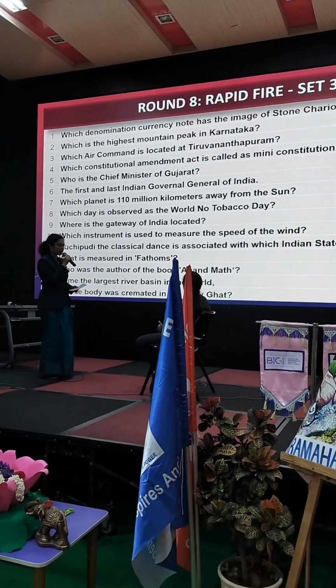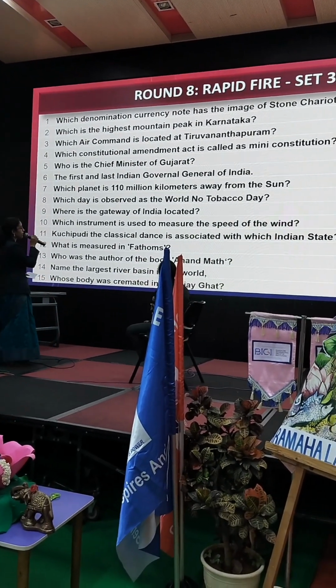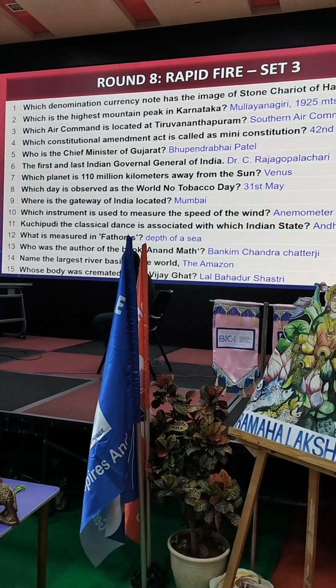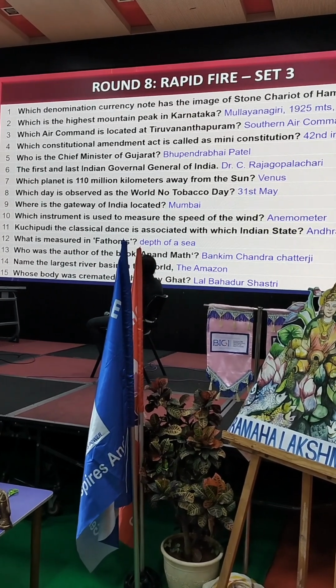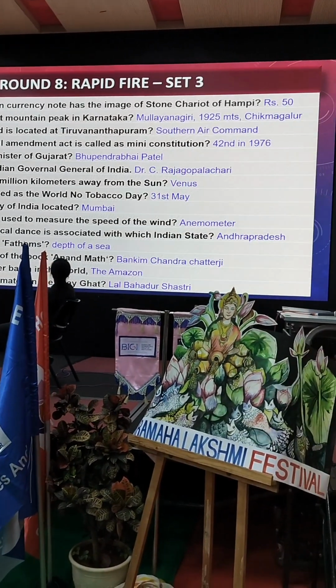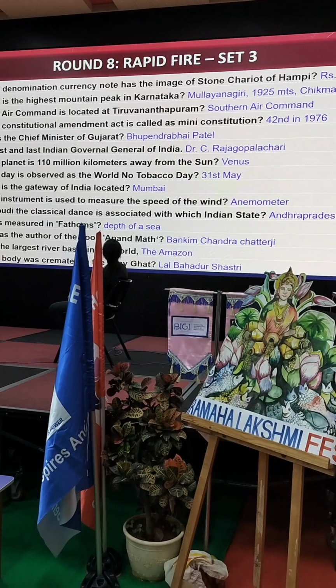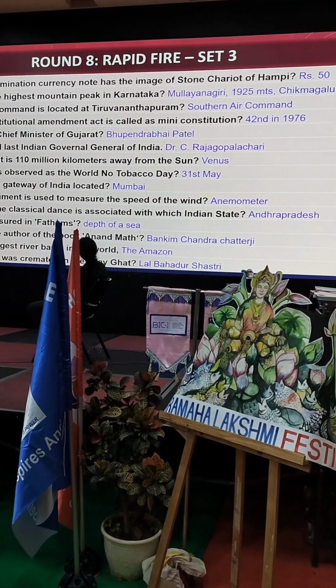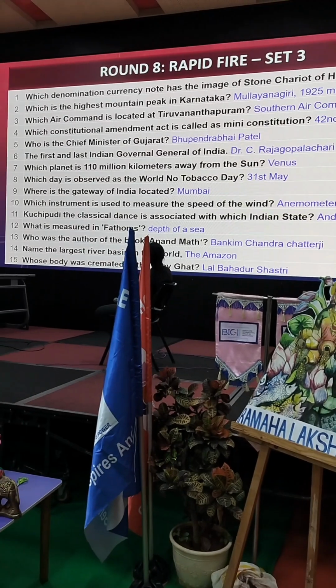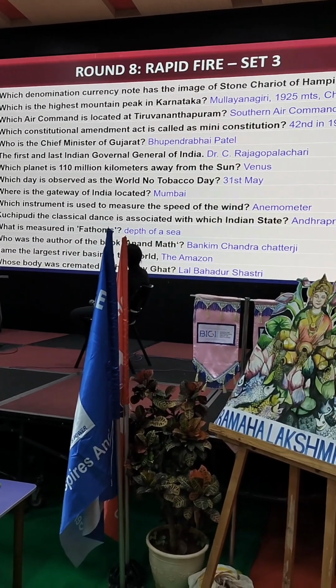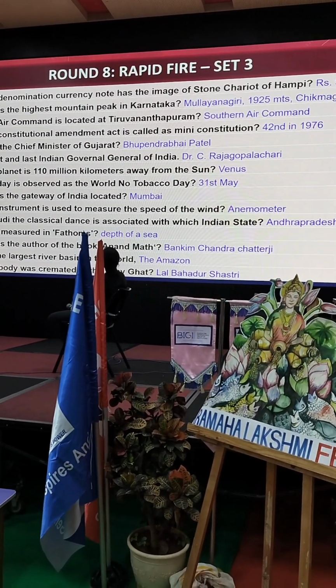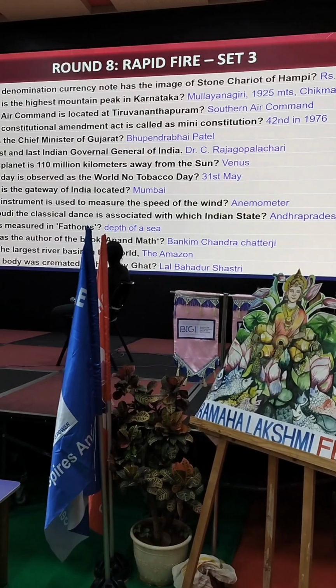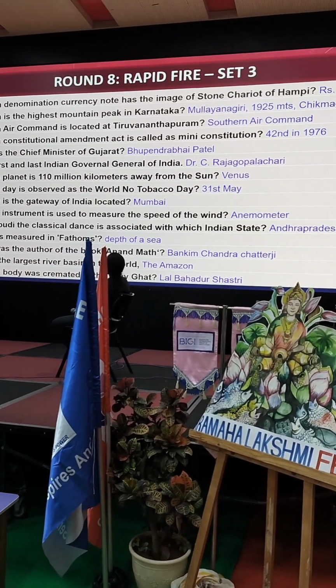Thank you, Anika. We'll look at the answers now. Which denomination currency note has the stone chariot of Hampi? Rupees 50. Which is the highest mountain peak in Karnataka? Mullayanagiri. Which air command is located at Thiruvananthapuram? Southern Air Command. Which Constitutional Amendment Act is called the Mini Constitution? 42nd, in 1976. Who is the Chief Minister of Gujarat? Bhupendra Bhai Patel. The first and last Indian Governor General of India? Dr.